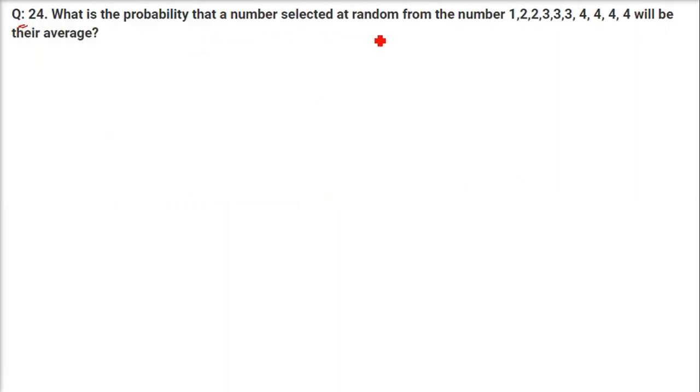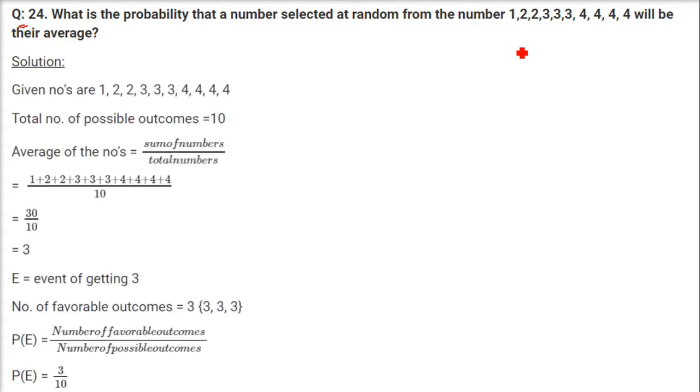What is the probability that a number selected at random from this list will be their average? First of all, we need to find out the average. So just add all of them and divide by the count of the numbers. How many numbers are there? If you count them, these are 10 numbers. So total them and divide by the total numbers. That is sum of numbers divided by total number.